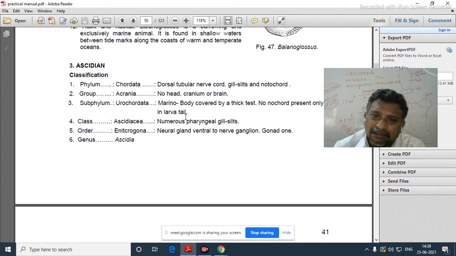Dorsal tubular nerve cord, gill slits and notochord: if all these three characters are there in their body, then we say that organism belongs to Chordata. Acrania means no cranium is present in their body, hence they may be grouped under Acrania.